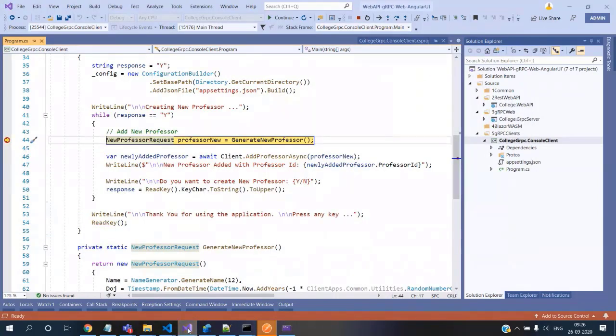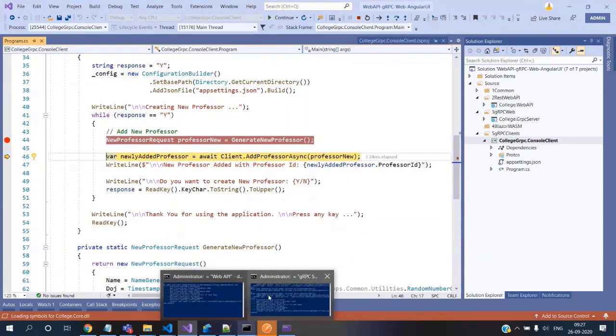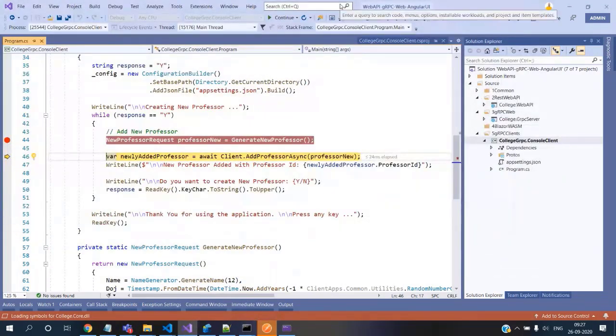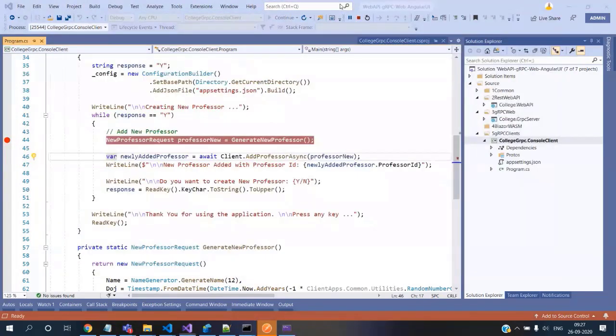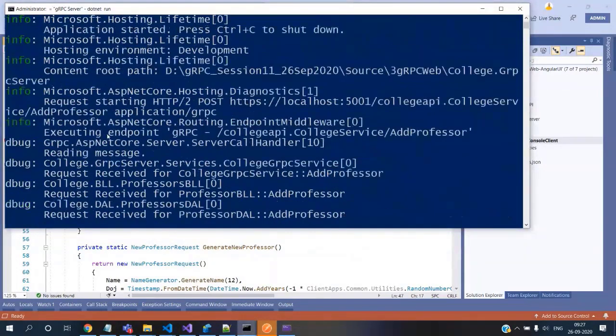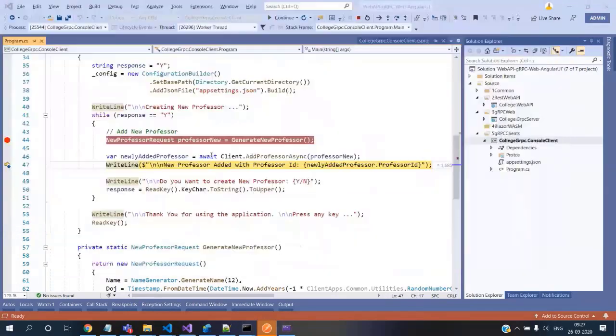So if I do an F10, this is the client which is calling AddProfessorAsync. So let me keep this browser somewhere here. You can see the last line is content root path. That's the last line. So now I do an F10. The moment I do an F10, you can quickly come back and see that it hit the gRPC service. And if you carefully observe this, it says I'm hitting this gRPC service on HTTP2. And it was able to insert the row successfully.